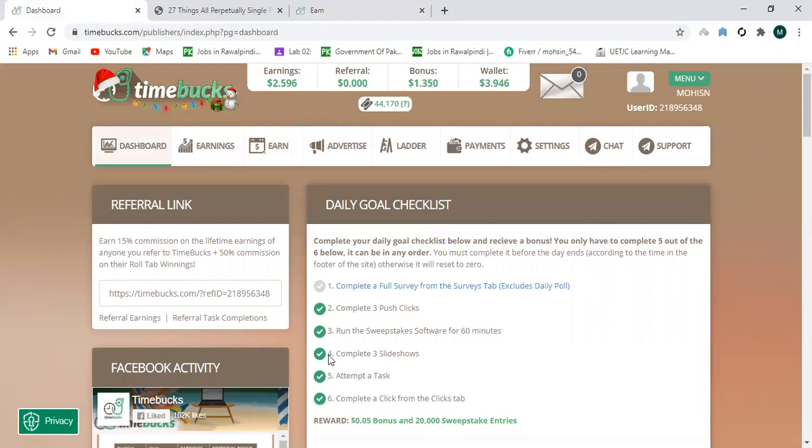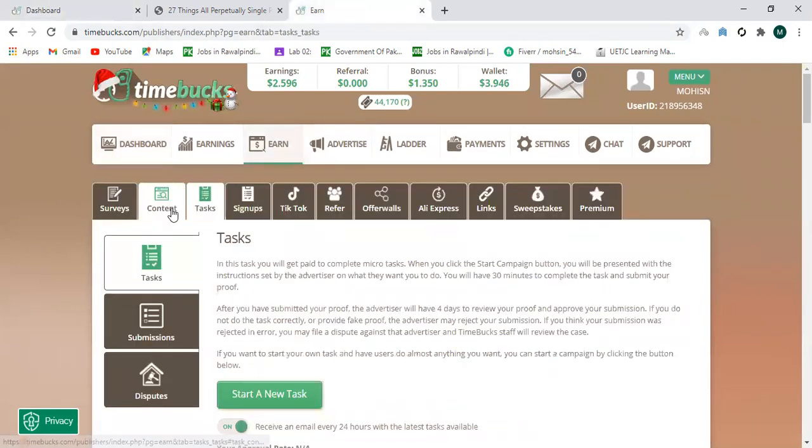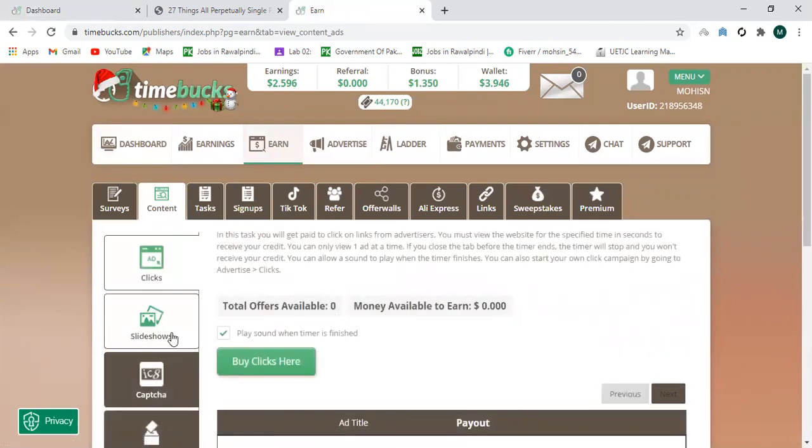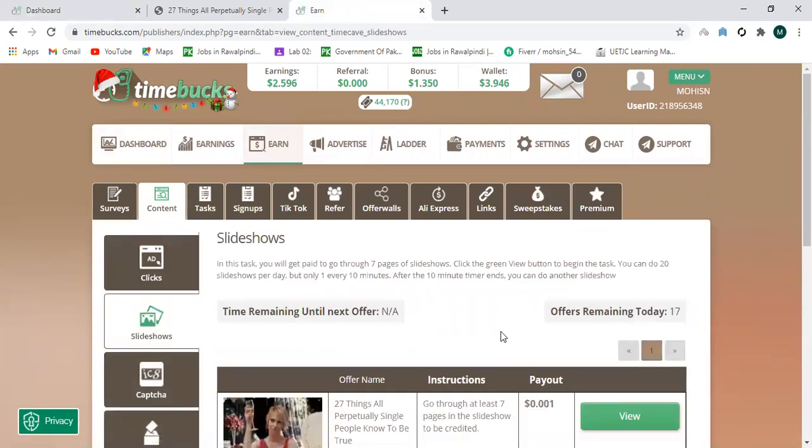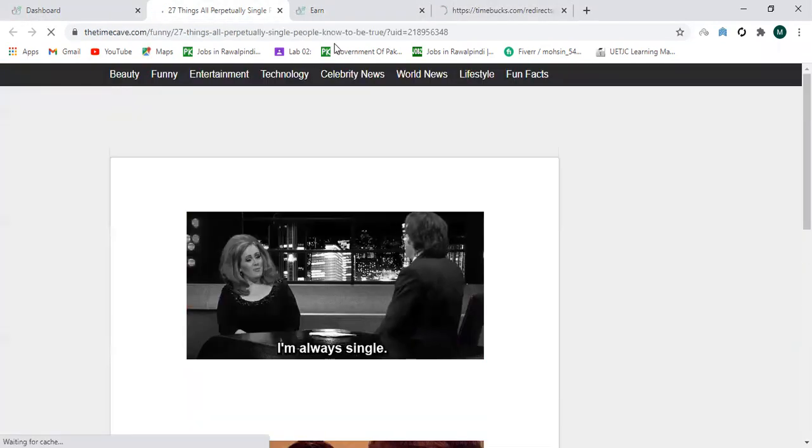that you can get benefited from. So complete three slideshows. Again, slideshows: go to the earn tab, content, and then content. Click here on the slideshow. This is a slideshow that is available to you. You will have to click on the slideshow. By clicking on this, one of them is opened.